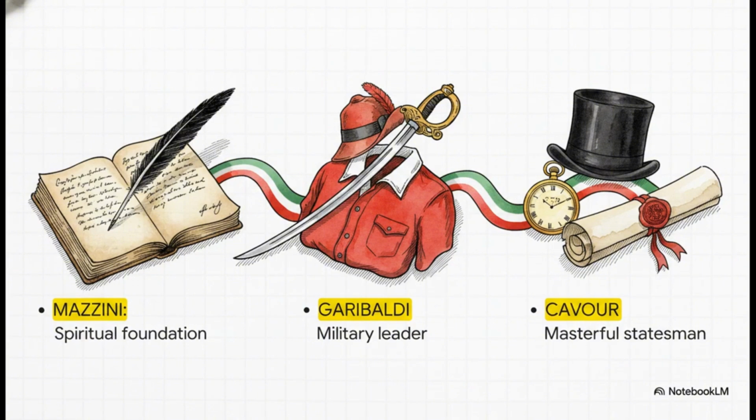It took 3 very different architects to pull it off. First, you have Giuseppe Mazzini, the intellectual who gave the movement its spiritual foundation. Then, Giuseppe Garibaldi, this wildly charismatic military leader whose red shirts physically fought for the cause.